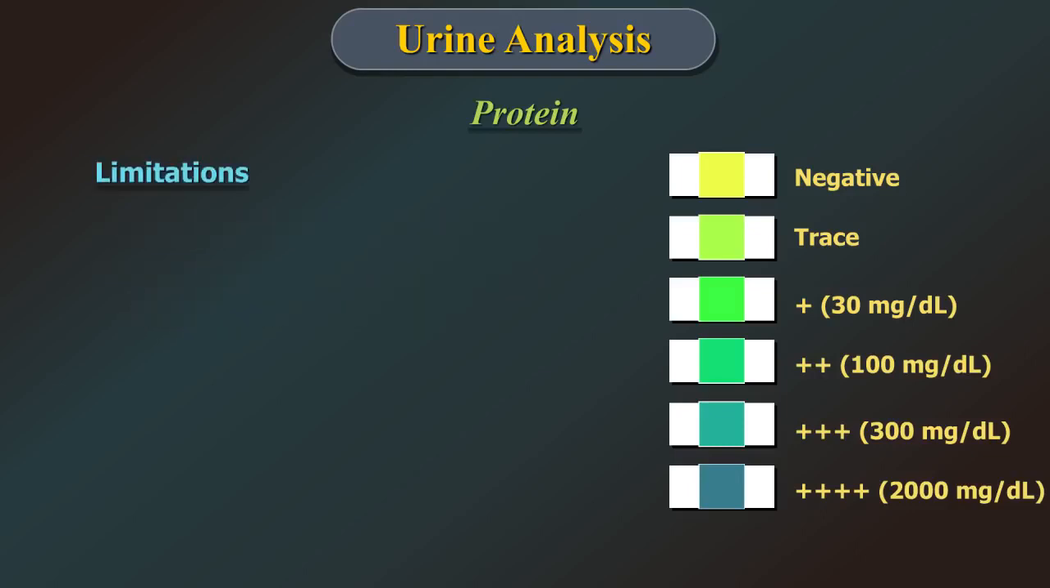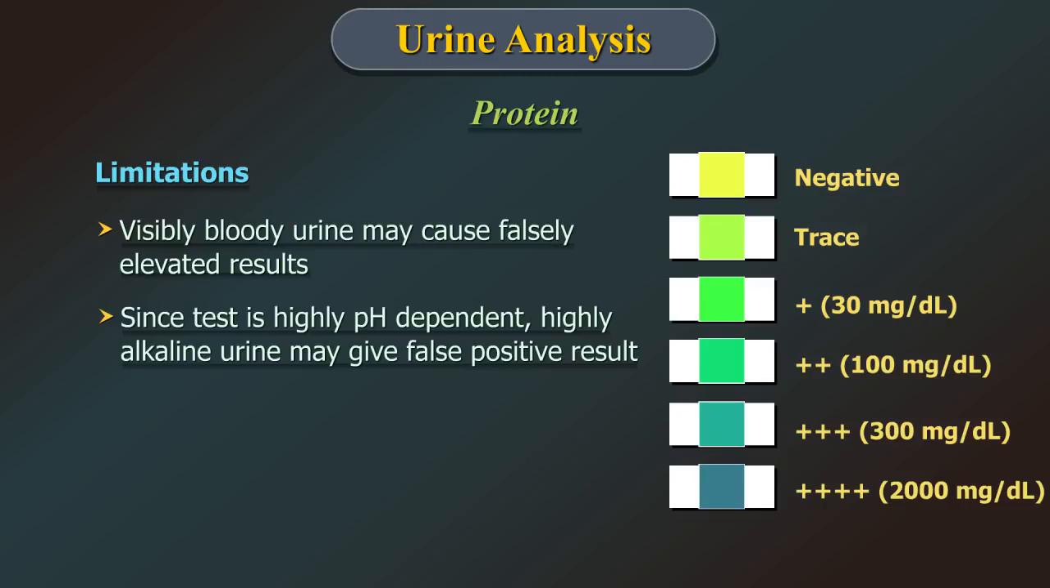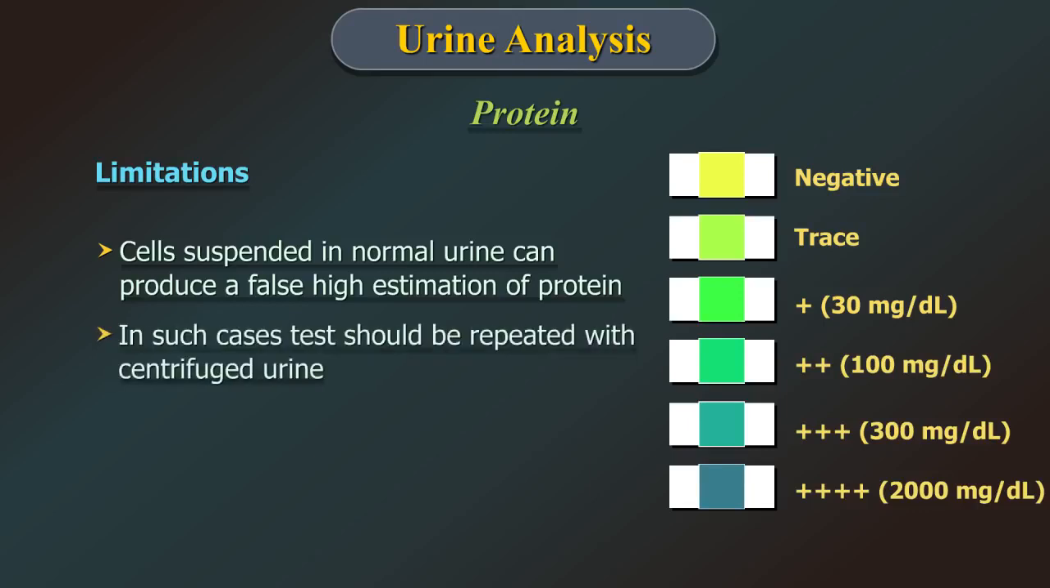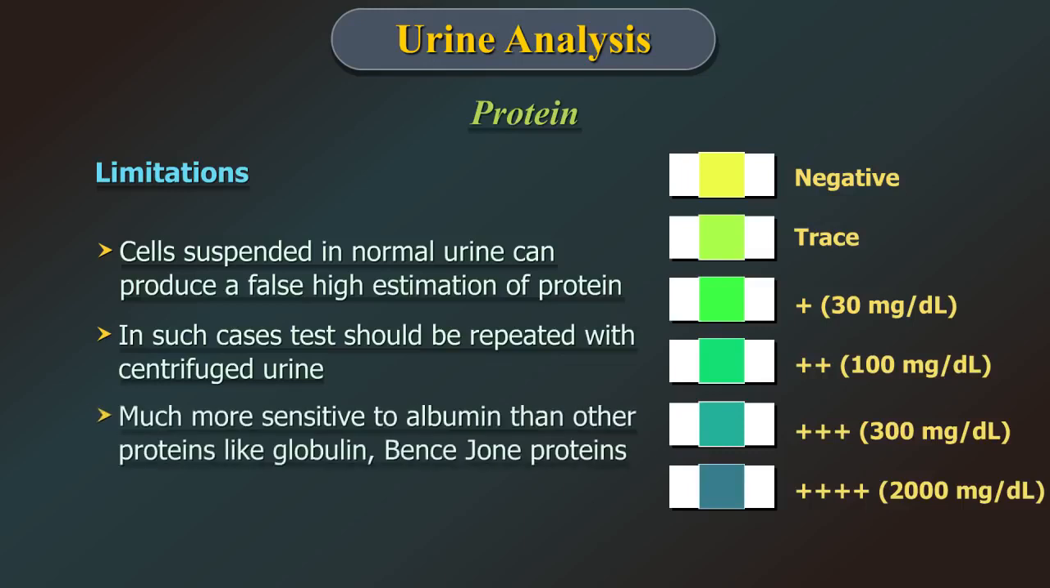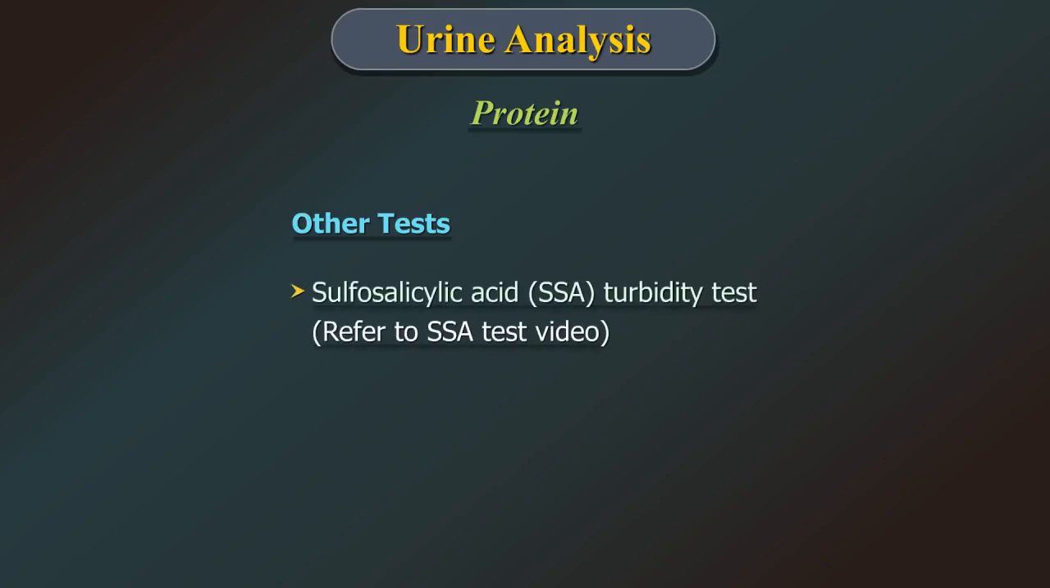The limitations being visibly bloody urine may cause falsely elevated results. Since test is highly pH dependent, highly alkaline urine may give false positive result. Cells suspended in normal urine can produce a false high estimation of protein. In such case, the test should be repeated with centrifuged urine. It is more sensitive to albumin than other proteins like globulin, Bence-Jones proteins. The other tests include the sulfosalicylic acid turbidity test and the urine protein electrophoresis.